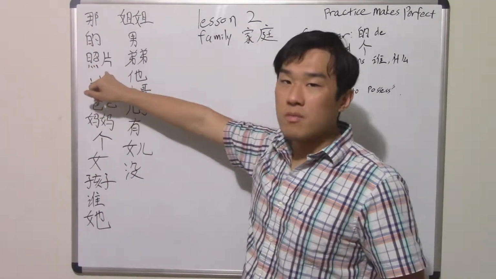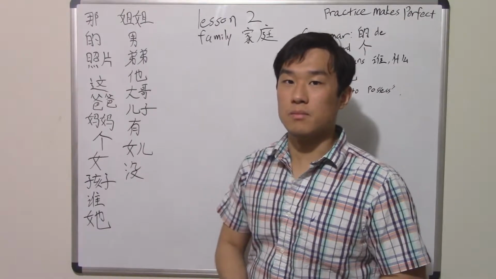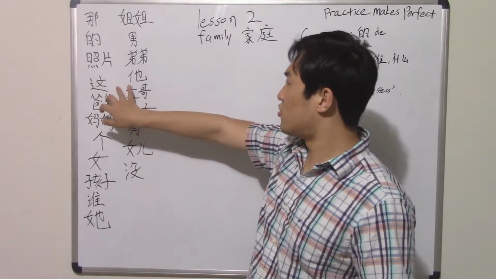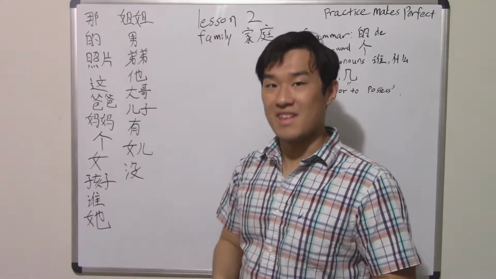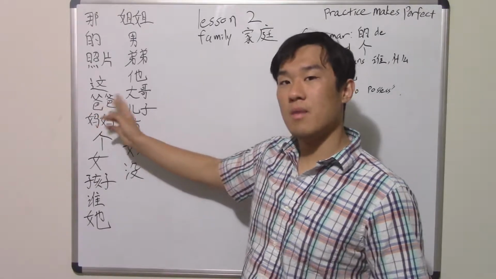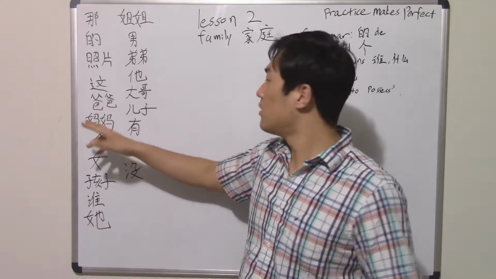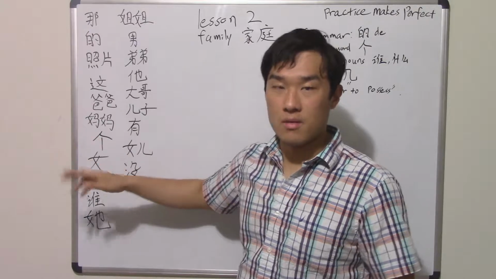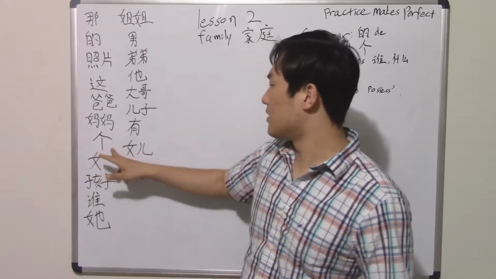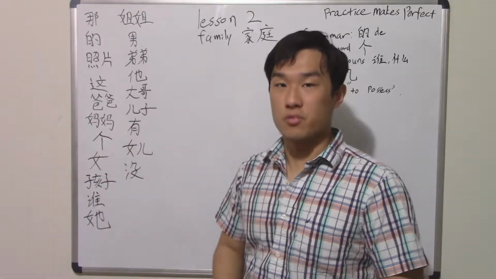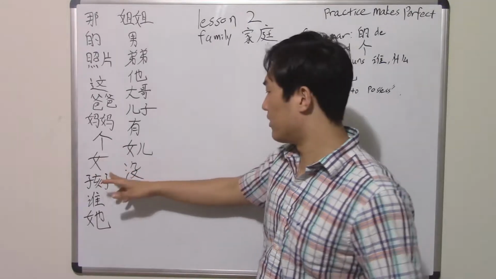Okay, next one will be 照片. 照片 means picture or photo. Then 这 means this. Then 爸爸 means dad or daddy or father. Mama means mom, mommy, mama, right? Then next one will be 个. 个 is a major word. Okay, we're gonna talk about that as well today.